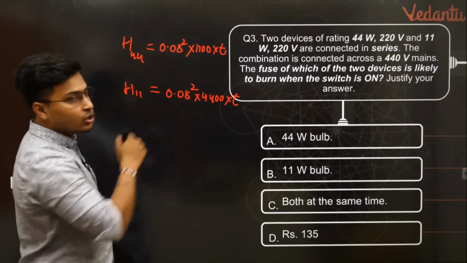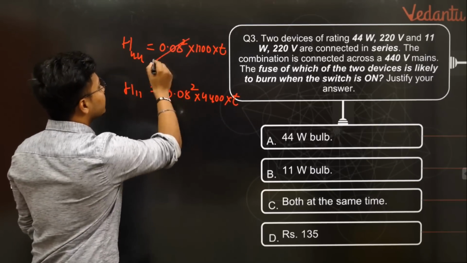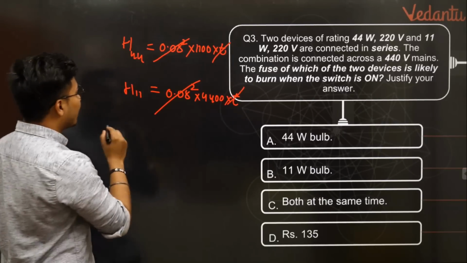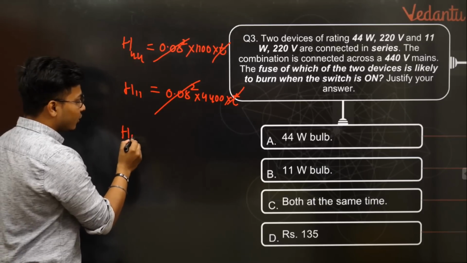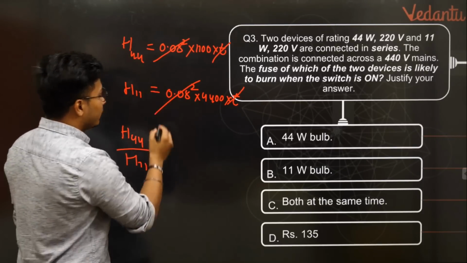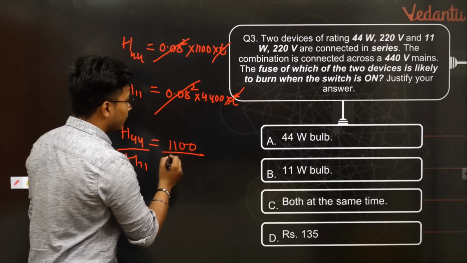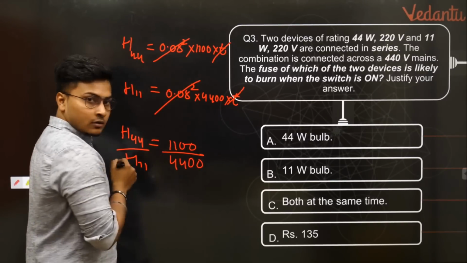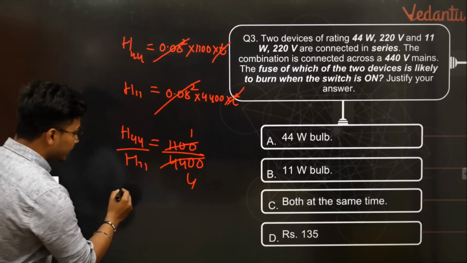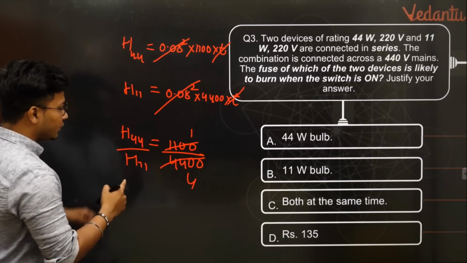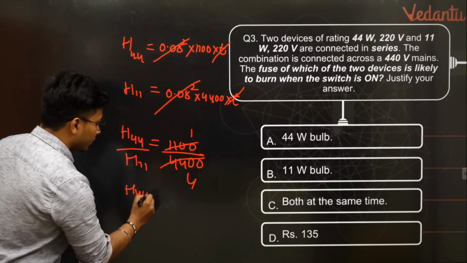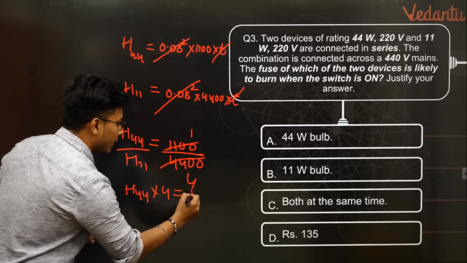Now if I take a ratio of this, you will definitely see 0.08 and 0.08 will cancel, time and time will cancel. What will remain? You will get H44 divided by H11. The ratio is equal to 1100 divided by 4400. That is nothing but 1100 ones are 1100, fours are 4400. Correct. So if we cross multiply, you will get nothing but H44 into 4 is equal to H11.